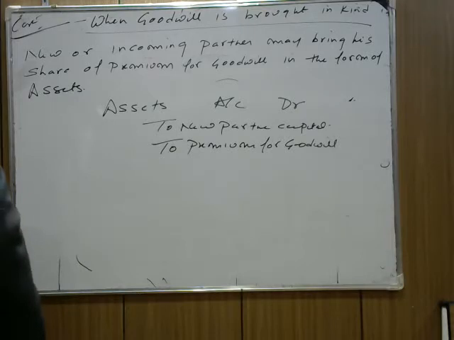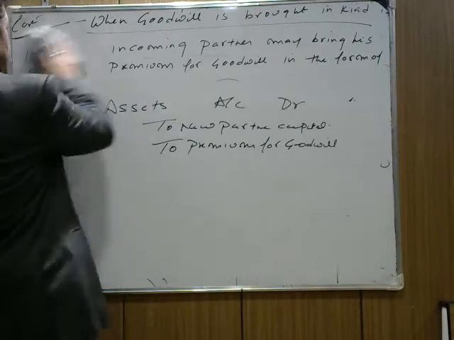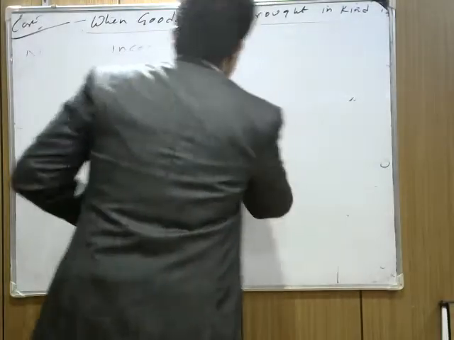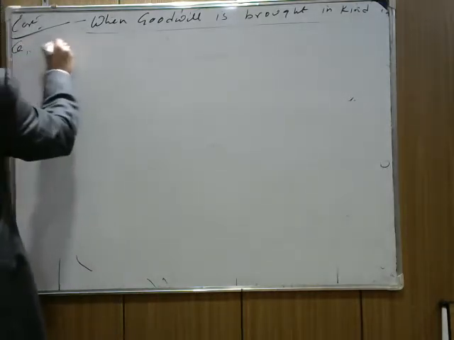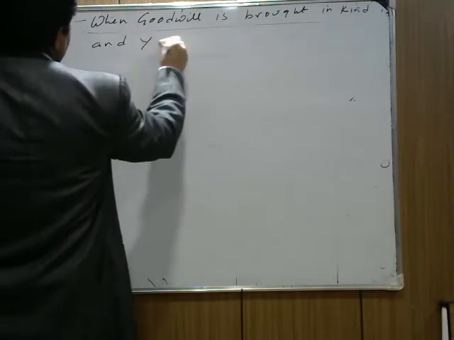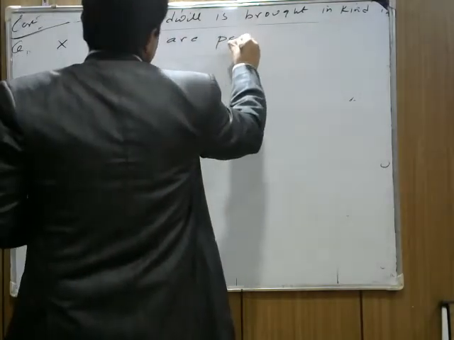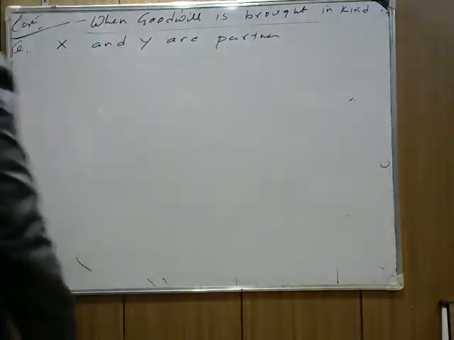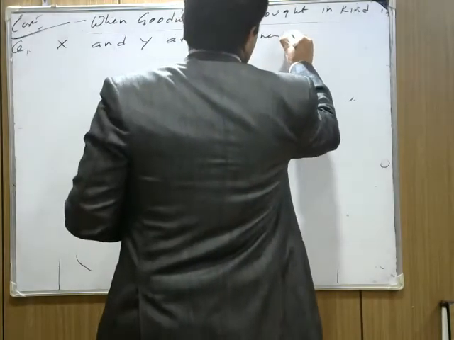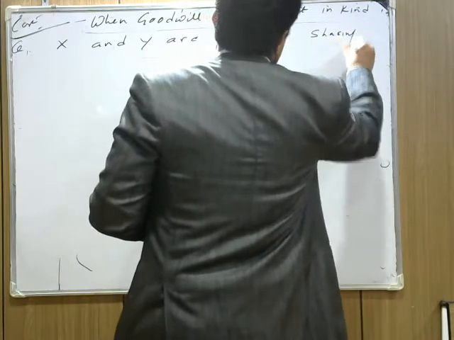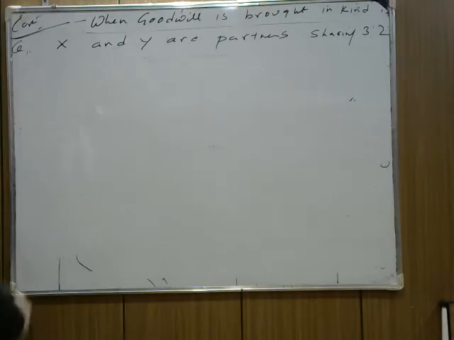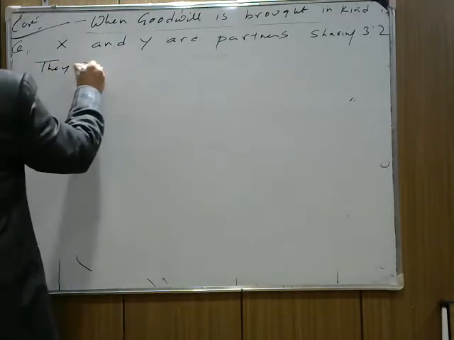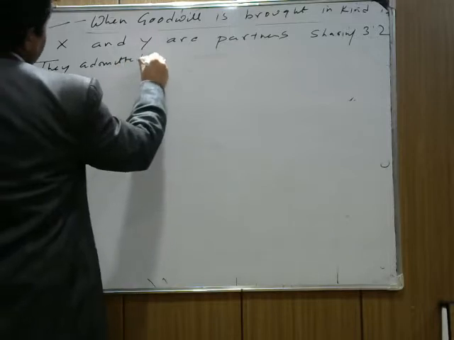Suppose they say that X and Y are partners. I'm writing a question over here. When goodwill is brought in kind, under this, the question says that X and Y are partners sharing profits and losses in the ratio of 3:2. I'm writing it in short, 3:2. They admitted Z into the partnership.